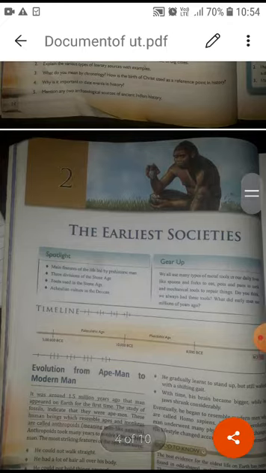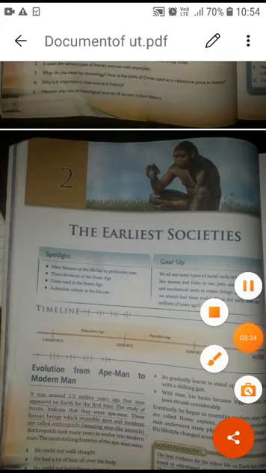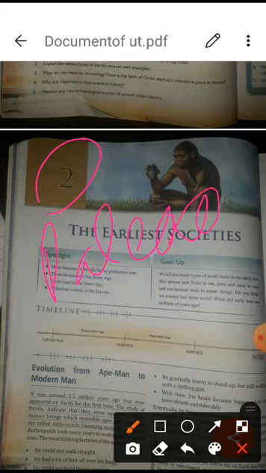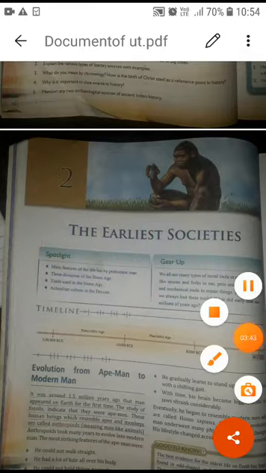Same thing here also, lesson number 2. You have to see it. It is explaining about the earliest societies. I have explained to you. This chapter is explaining about the Stone Age, especially the Paleolithic age and the Mesolithic age. Paleolithic means, paleo means old age, so it explains about the old age. And the next one is the Mesolithic age.